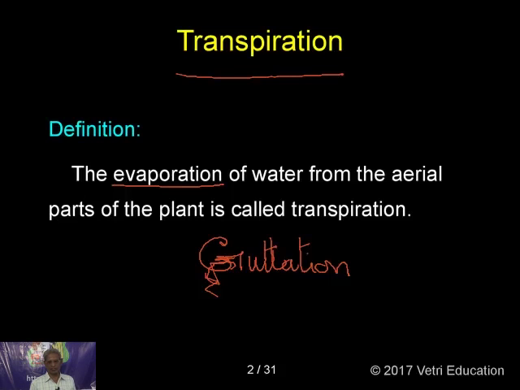Many of you mistake this for snowdrops. No, it's not snowdrops. Actually, water is exuding out of the plant in the liquid form. So, when the water comes out of the plant in the liquid form, it is called guttation. And when it is escaping from the plant in the form of water vapor, you call it transpiration.